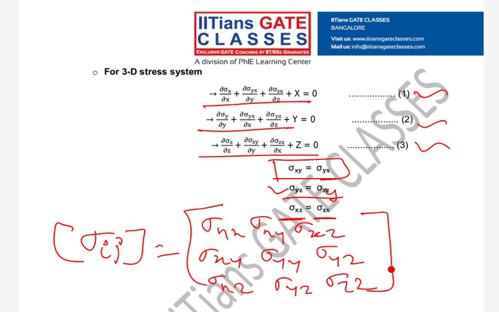Now tell me, how many independent stress components are there? Right, so you have 6 independent stress components. So clear? From 9 it has become 6.